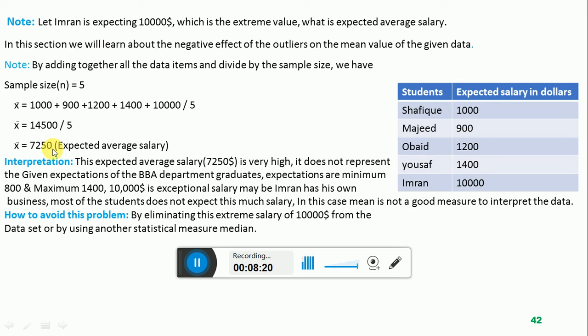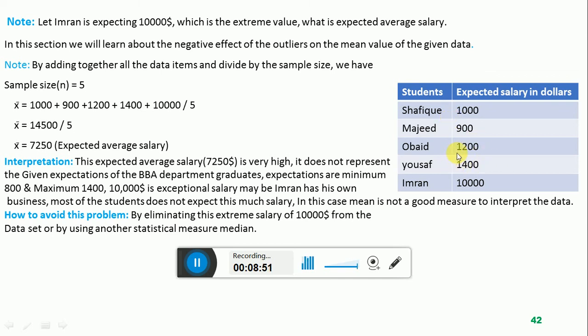This huge average value is only because of the one student who is expecting $10,000. So this outlier $10,000 negatively affects the average value of the data set, because this $7,250 does not even represent the expectations of the graduates of the BBA department, because expectations are a minimum of $800 and a maximum of $1,400.